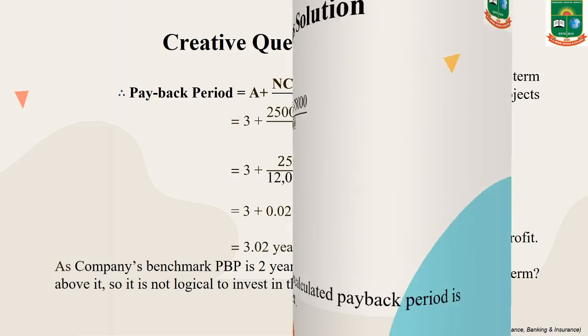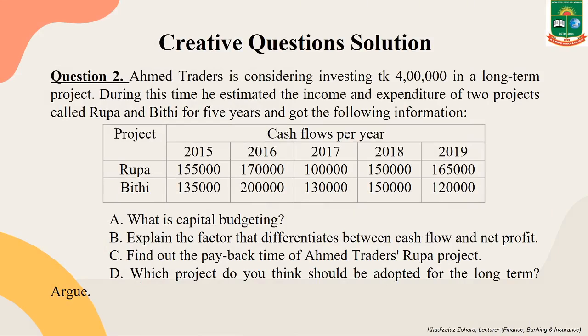We are jumping to the second creative question. Ahmed Traders is considering investing 4 lakh taka in a long-term project. During this time, he estimated the income and expenditure of two projects called Rupa and Bithi for 5 years and got the following information. Project Rupa cash flows per year and Project Bithi's cash flow per year.